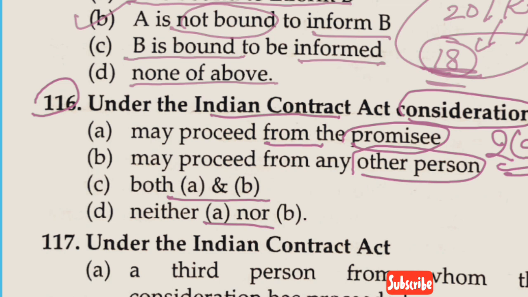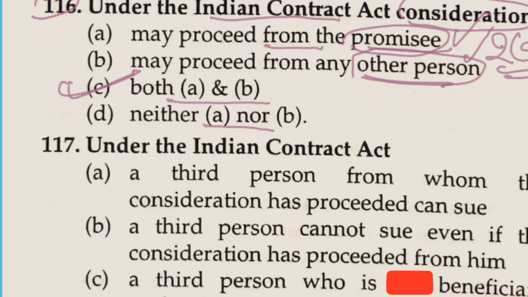So according to the definition of consideration, when at the desire of the promisor, the promisee or any other person, this is very important because these two words are relevant to our question, has done or abstained from doing. So here, promisee or any other person. It is clear that option C is correct: under the Indian Contract Act, consideration may proceed from the promisee or from any other person. Both are under the definition of consideration under section 2(d). So the answer is option C.